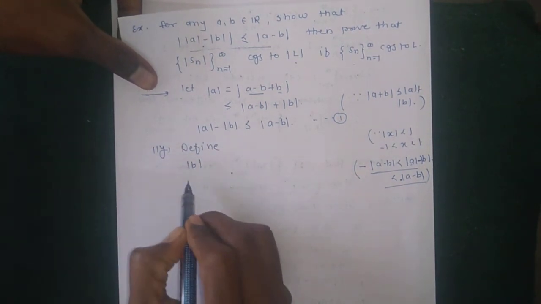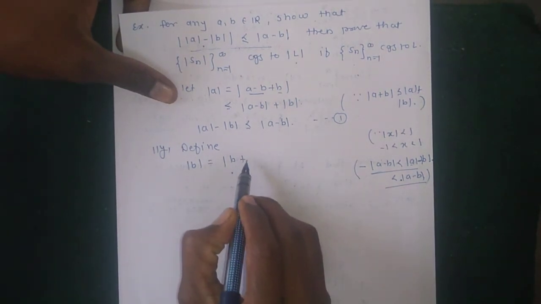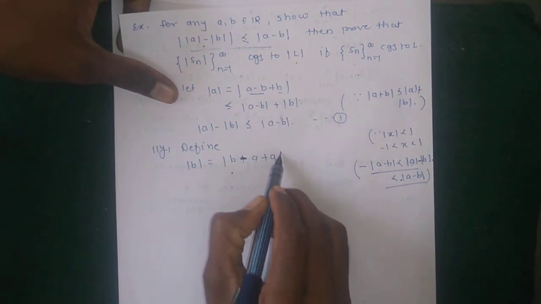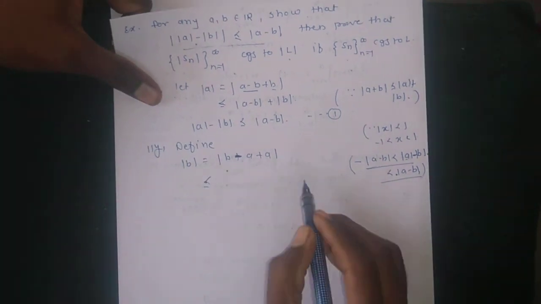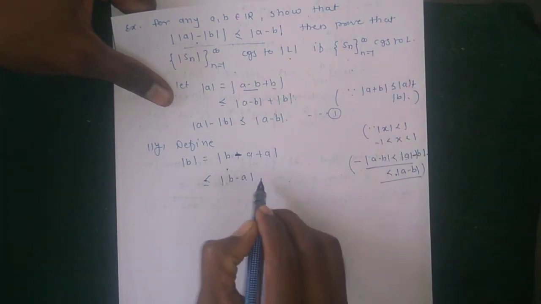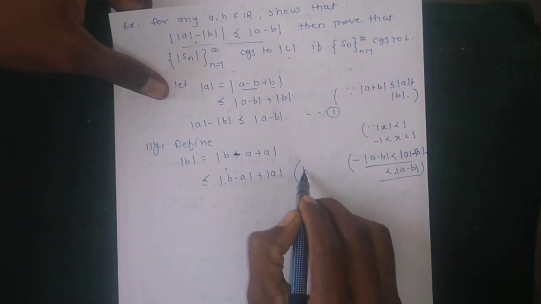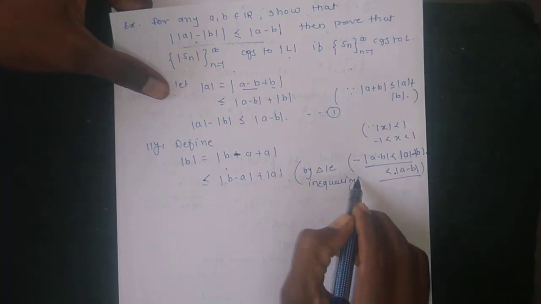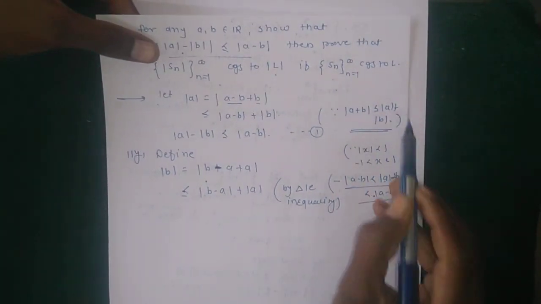|B|. Similarly define |B| equal to, add and subtract A. Okay, B - A + A we get, then by using the triangle inequality again, its value is at most |B - A| + |A|, by the triangle inequality. The triangle inequality is |A + B| is less than or equal to |A| + |B|.